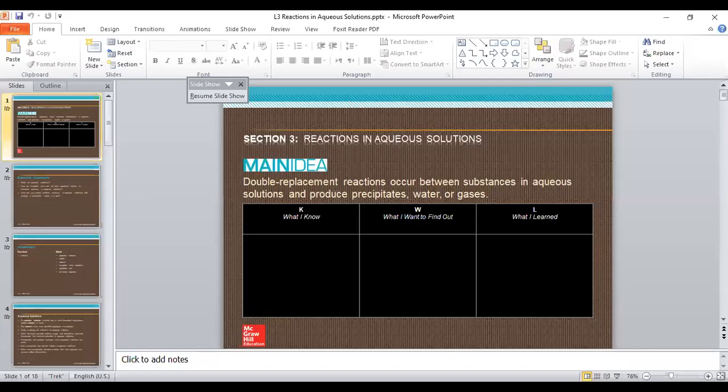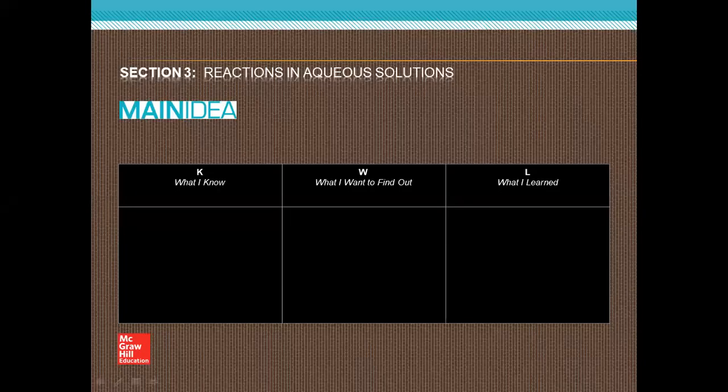I think all the students today are very active compared to the other sessions. Okay, thanks for joining us, and I think we will enjoy the chemistry session, inshallah. Okay, this is the third lesson, called reaction in aqueous solution.